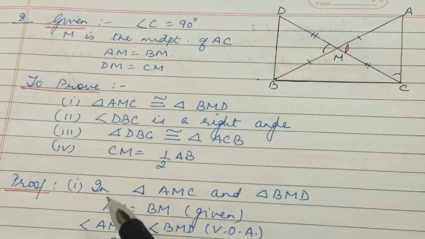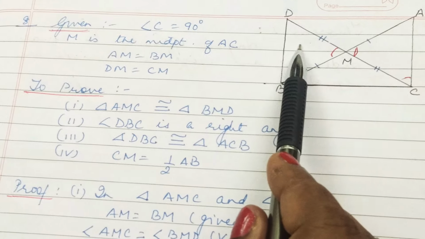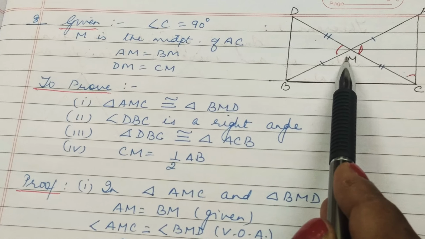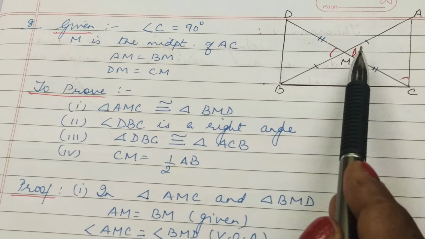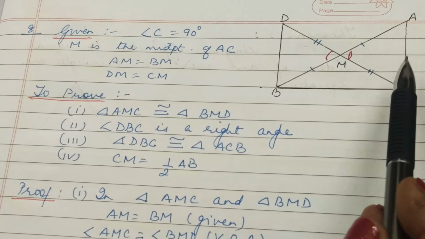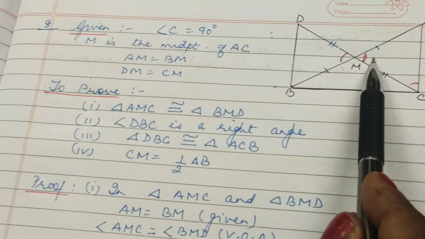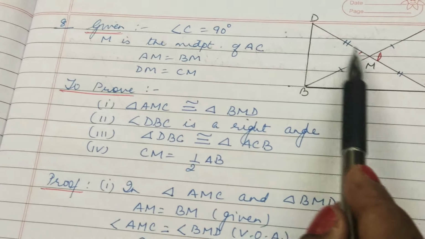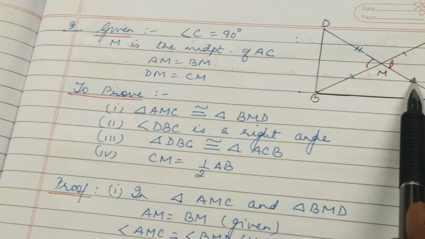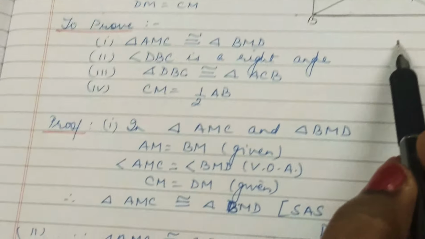Let us prove the first part. For this we have to consider these two triangles AMC and BMD. Now in triangle AMC and BMD, AM is equal to BM, given, because M is the midpoint of AB. Then angle AMC is equal to angle BMD, vertically opposite angles, and CM is equal to DM, again given. Therefore the two triangles are congruent by side angle side, that is the SAS congruency rule. Hence the first part is proved.